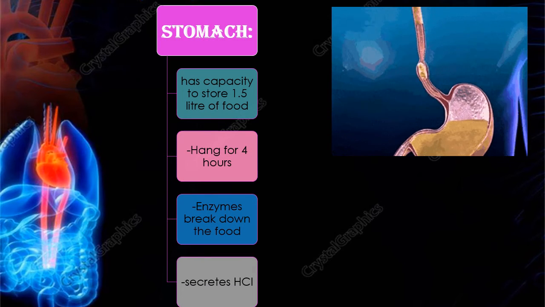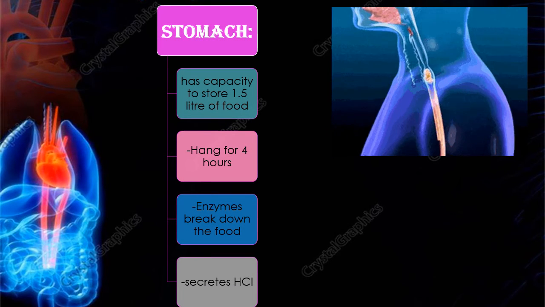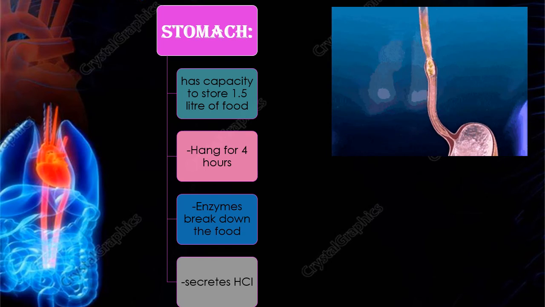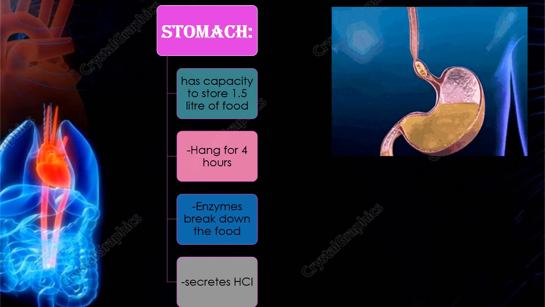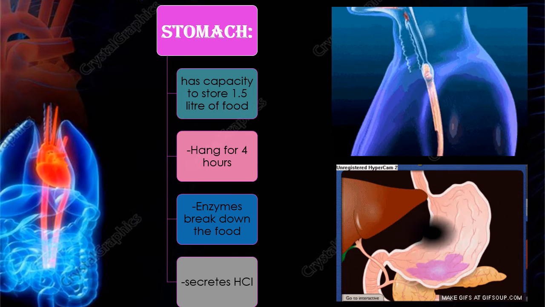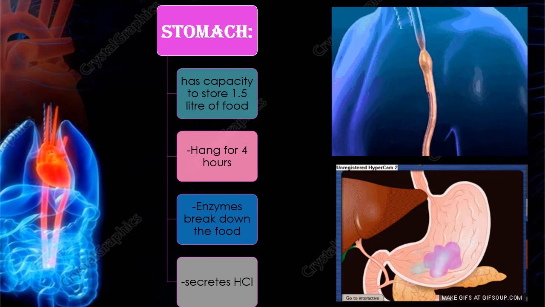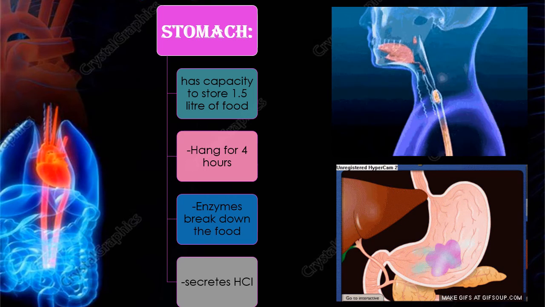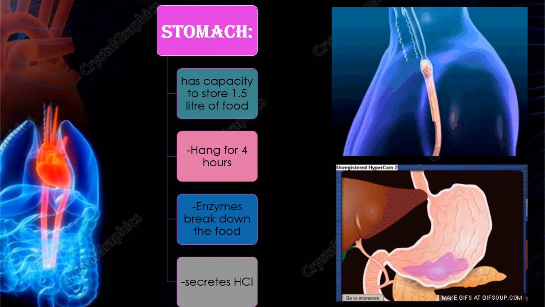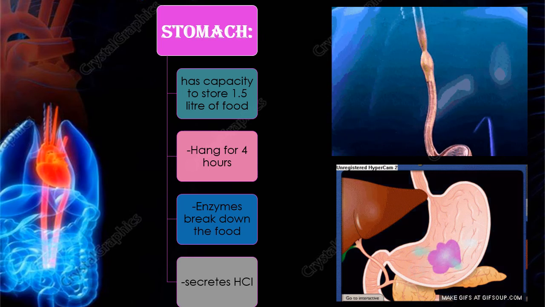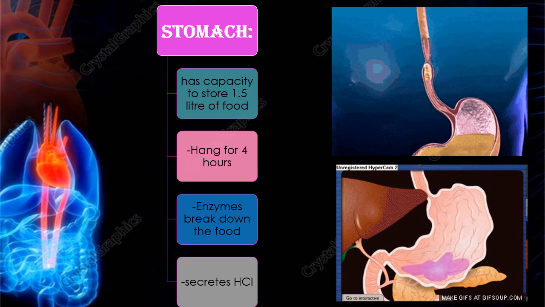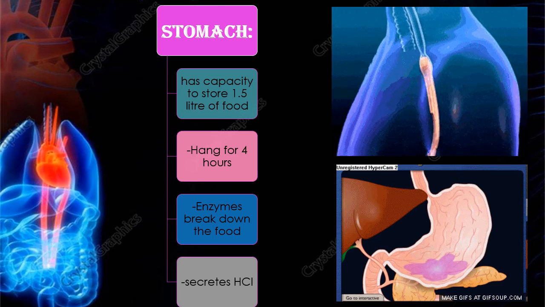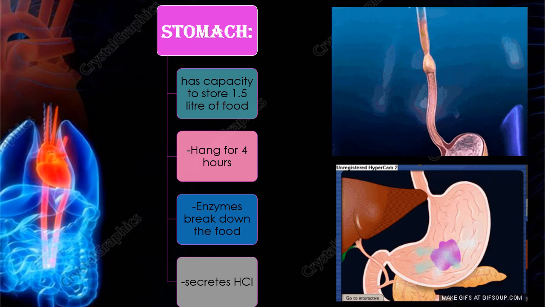Stomach: it is a muscular bag with the capacity to store 1.5 liters of food for about 4 to 5 hours. Now food is mixed with gastric juice secreted by the wall of the stomach. This gastric juice contains HCl, which kills most bacteria in the food. It also gives the best conditions for enzymes to break down the food. The food is churned around in the stomach for up to 6 hours after a large meal.